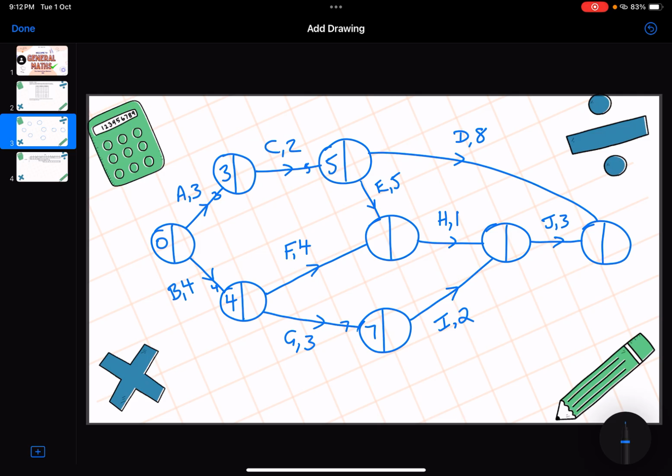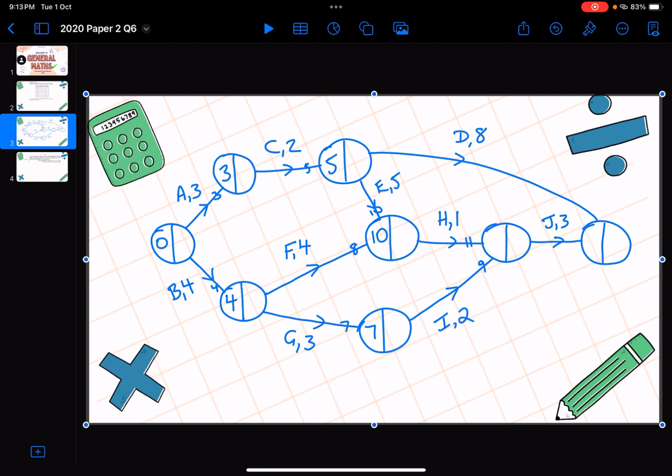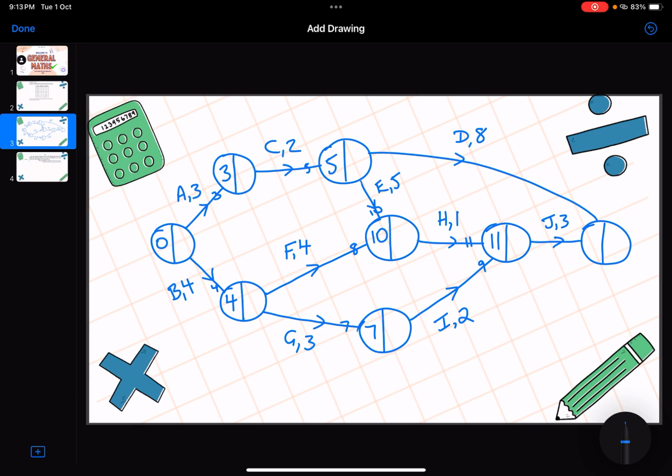Now, for the next node, we've got 2 options. 4 plus 4 could be an 8, or 5 plus 5 could be a 10. Remember, we're writing the largest number on the left-hand side, so 10 goes there. 10 plus 1 could be 11 days, or 7 plus 2 could be 9 days. Out of 11 and 9, 11 is the largest, so 11 goes in the node. 11 plus 3 is 14, or we've got 5 plus 8 across the top is 13. Remember, the largest number goes on the left-hand side, so the earliest start time for that node would be 14. Therefore, the minimum completion time of this activity network is 14 days.